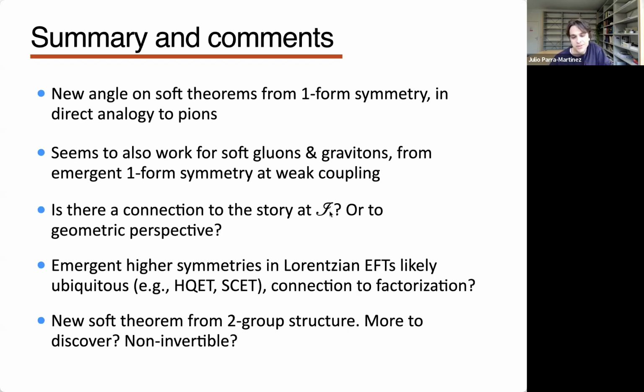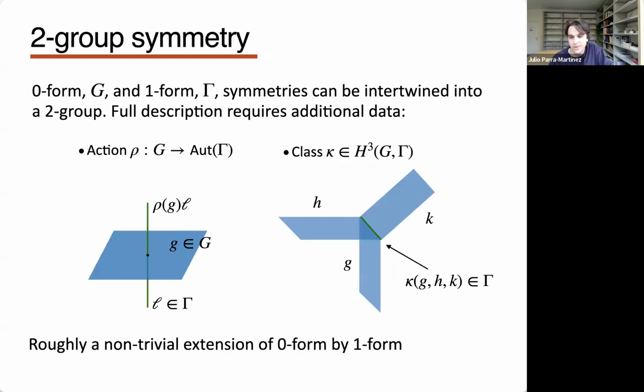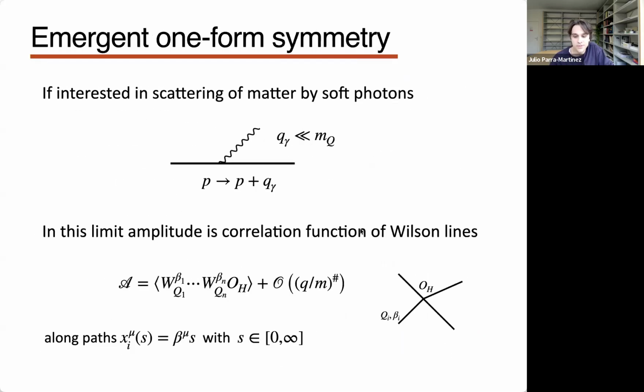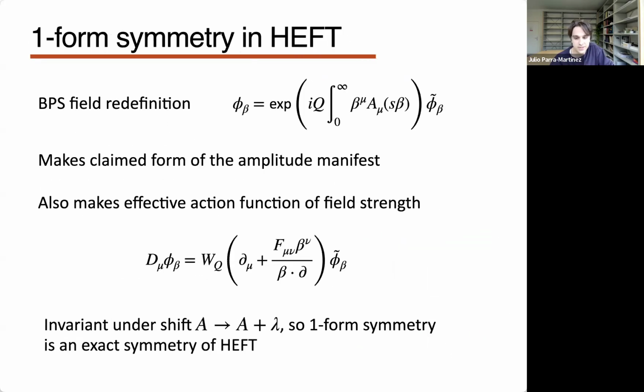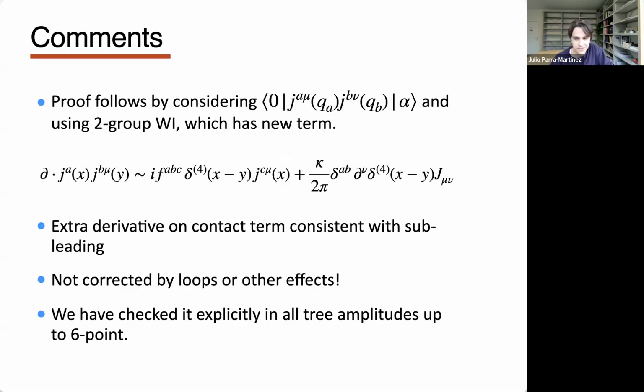Now, is there a connection to the story at Scry? Well, I hope there is. And one way that you might think about this is that I told you that in this proof of the soft photon theorem, I needed to use this correlation function of Wilson lines that stretch all the way to infinity, right? So presumably the fact that this transforms under the one-form symmetry is related to the fact that if I do a large gauge transformation, the point that pierces the celestial sphere, or just I plus, this will transform. Okay, so I hope that this might provide a more direct way to connect these higher form symmetries to things like asymptotic symmetries. But okay, one still has to do it.